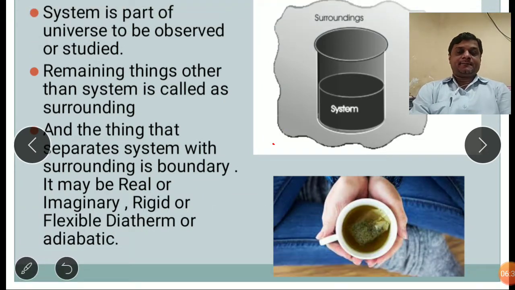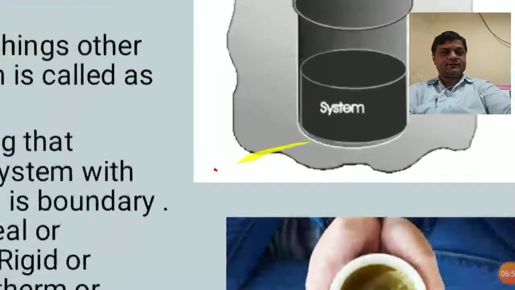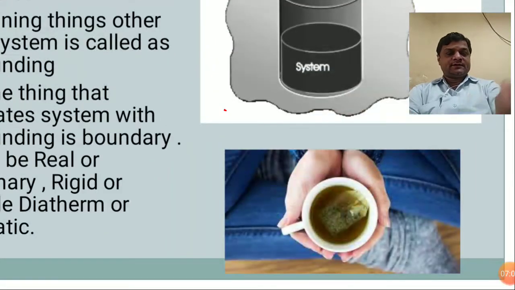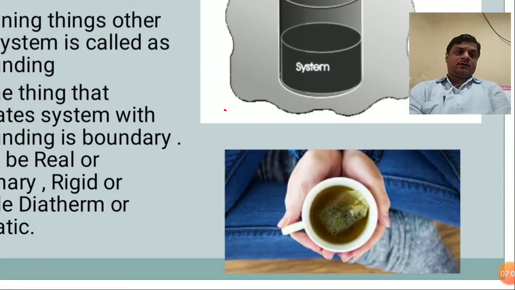Now the next type is rigid and flexible. A rigid boundary cannot change its shape, and flexible boundaries are those which can change shape. Now the diathermic and adiabatic types. Diathermic boundaries can exchange heat. If the cup has hot tea, it will exchange that heat with the surrounding even though it is present in the cup.